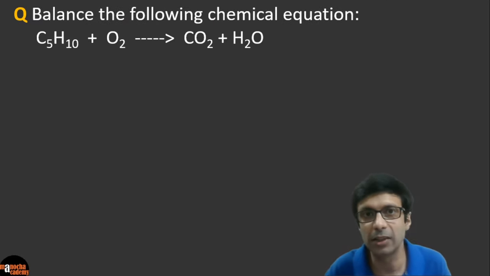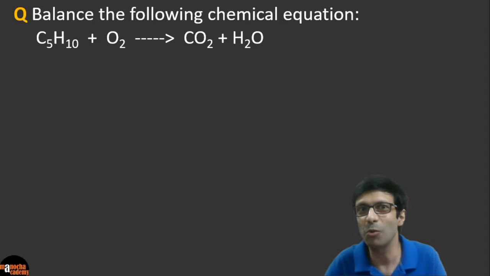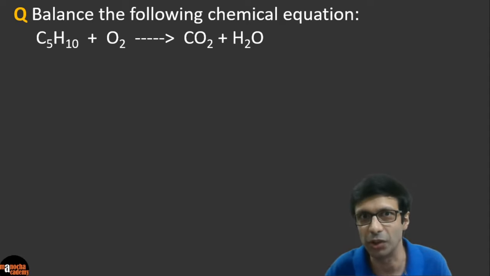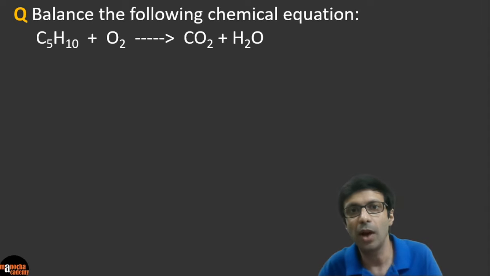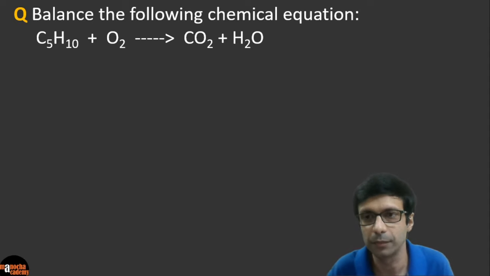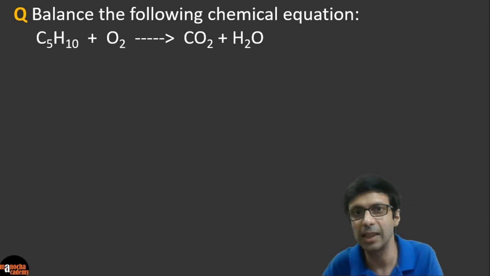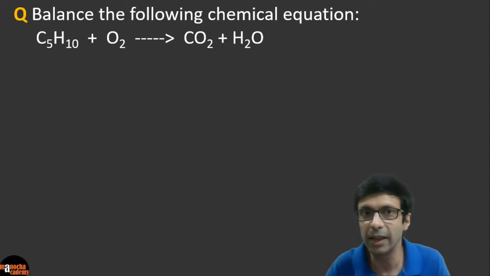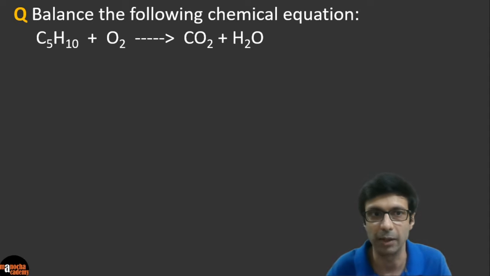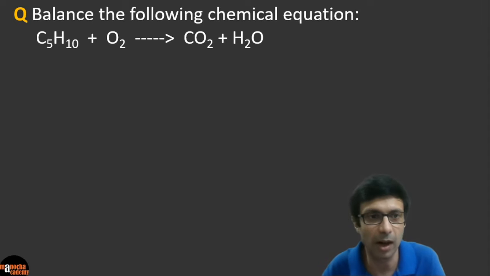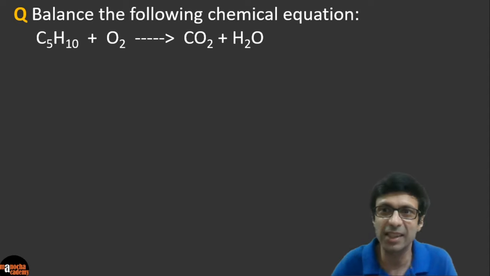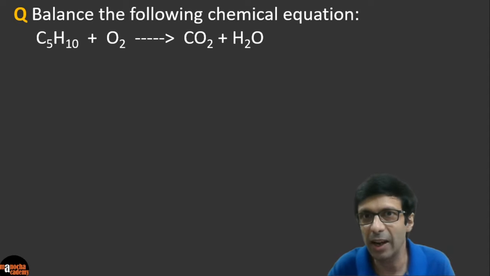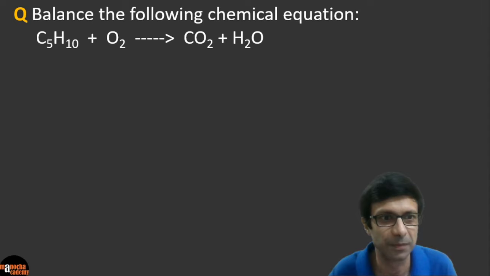Let's go to the next thing, and here I don't have any options because I want you to go ahead and balance this chemical equation. So I've given an equation for you. C5H10 plus O2 gives carbon dioxide plus water, right? And for those of you interested, that C5H10 guy, you will be learning it in your organic chemistry chapter. That is pentene, because it has 5 carbon atoms. It's a hydrocarbon, and when you burn it in oxygen, you get carbon dioxide and water vapor. So guys, get your pen and paper ready and go ahead and try to balance this equation.